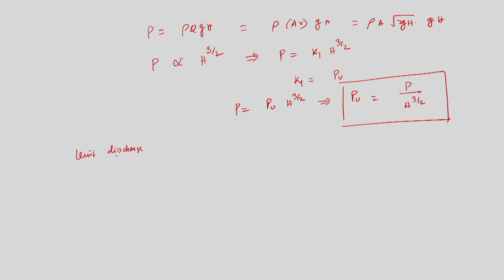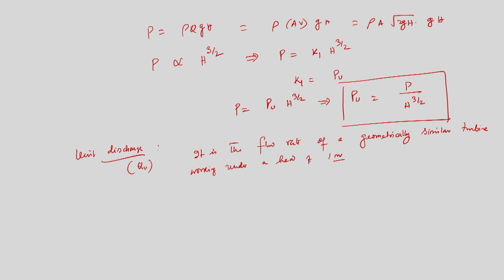Similarly, unit discharge. What is unit discharge? So again this is Qu, the flow rate of a geometrically similar turbine working under a head of 1 meter.